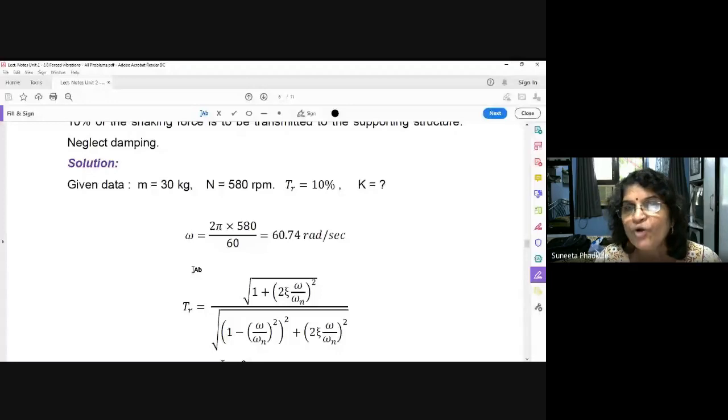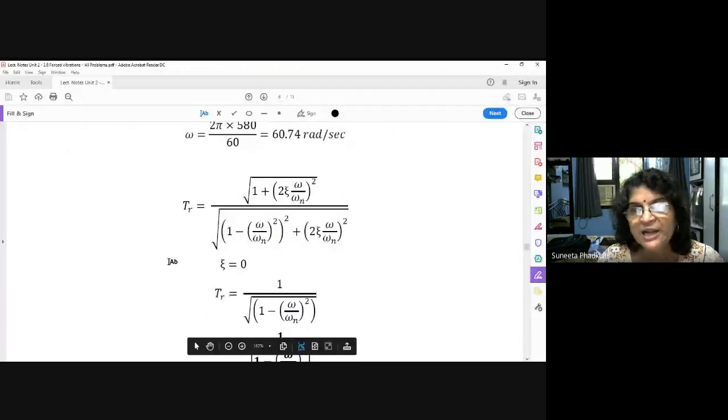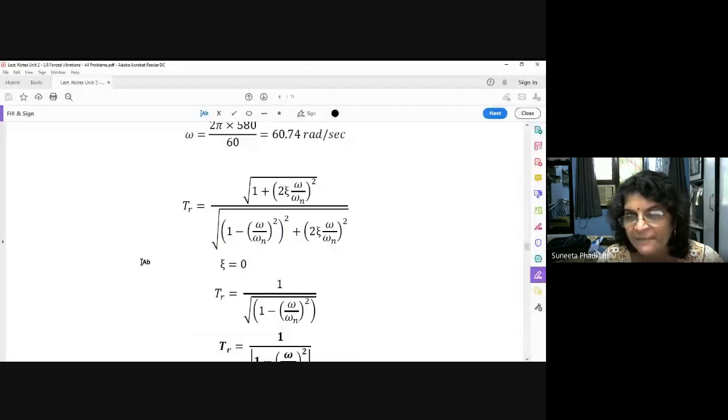Now what is the formula for transmissibility? Actually, truly speaking, this is the 3rd case, because transmissibility is X upon Y, motion transmissibility. F_TR upon F_0 is the force transmissibility, and you know the formula is same.